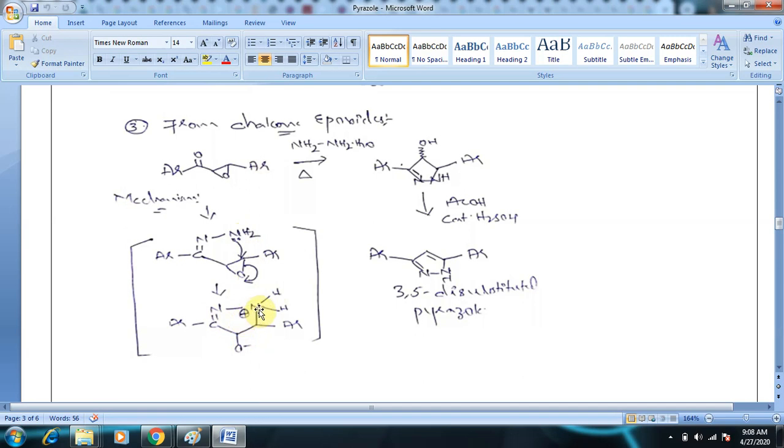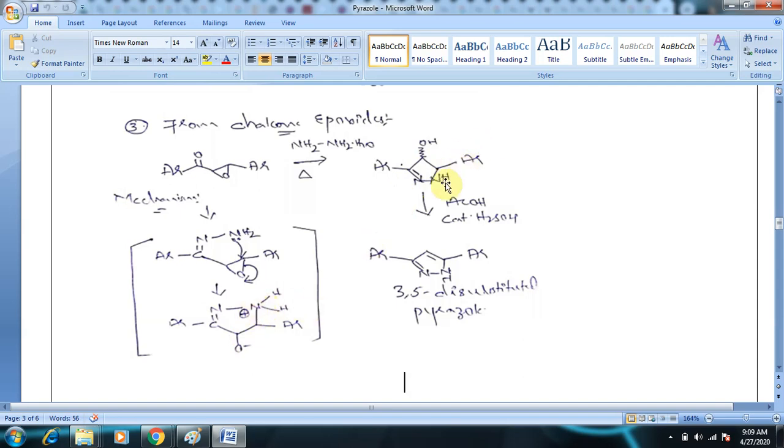And here the nitrogen will lose one of the protons, and the O minus will take the proton to form OH. As you can see here, it forms OH, and the nitrogen will lose its positive charge. So this will be the structure. After pulling of hydrogen by the oxygen atom, you can rewrite the structure in this way. So it will be the same. This will be OH, and the remaining everything is the same.